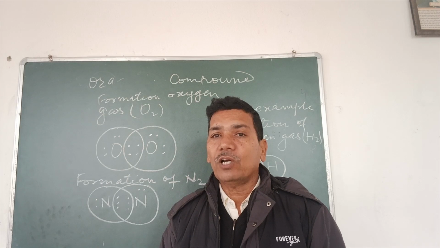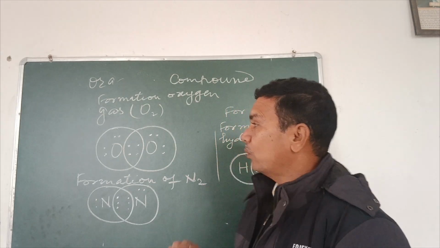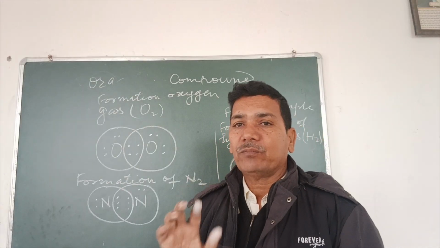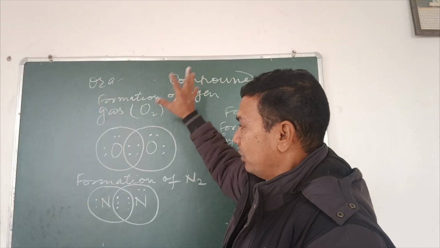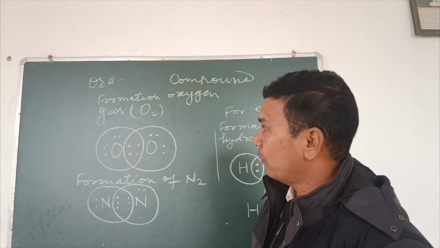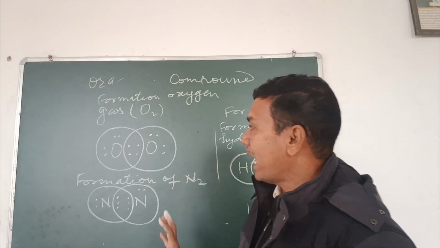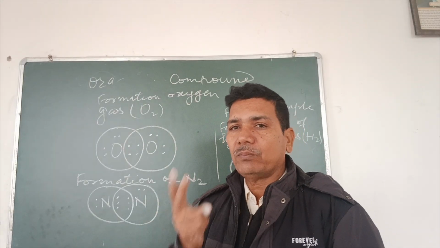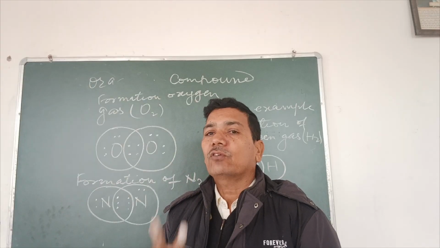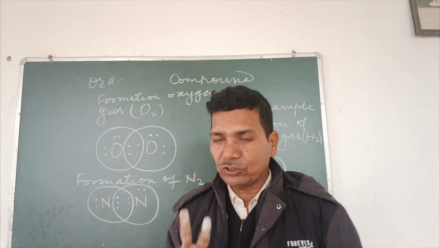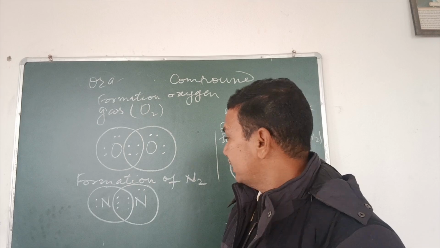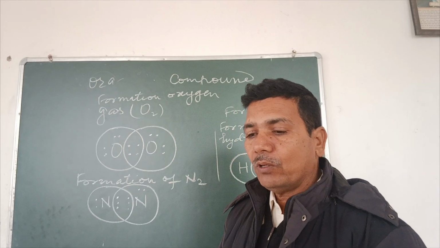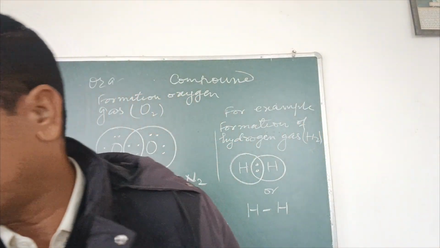This is the rule which is always followed even in the molecule where there are different types of atoms. So far we have drawn the electron dot structure of formation of covalent bond in like atoms. For example, in hydrogen there are two atoms, both are hydrogen. In oxygen molecule there are two atoms, both are oxygen. In nitrogen gas there are two atoms of nitrogen. Let us now go for different atoms to form covalent bond.